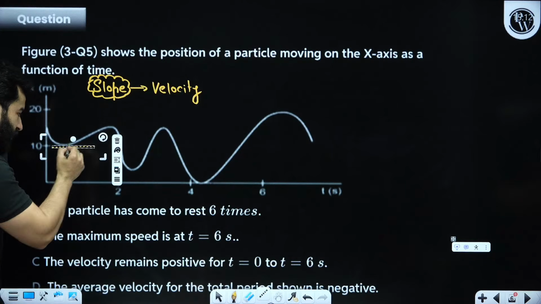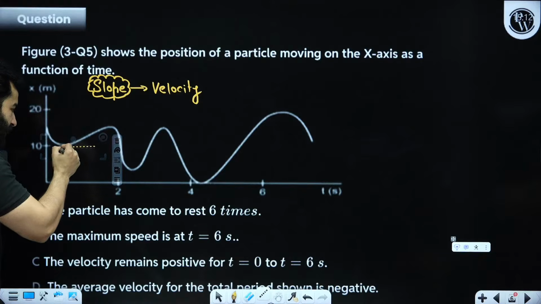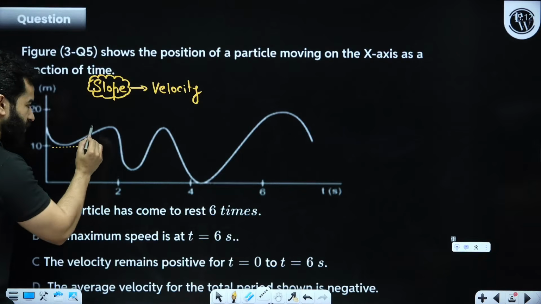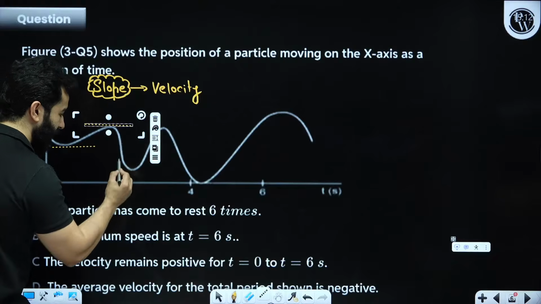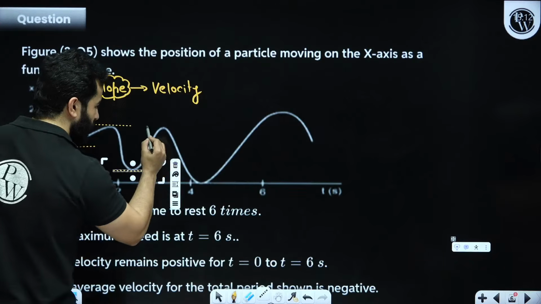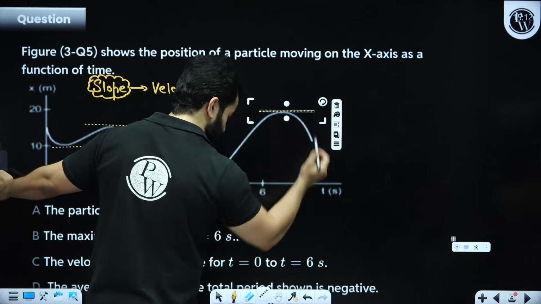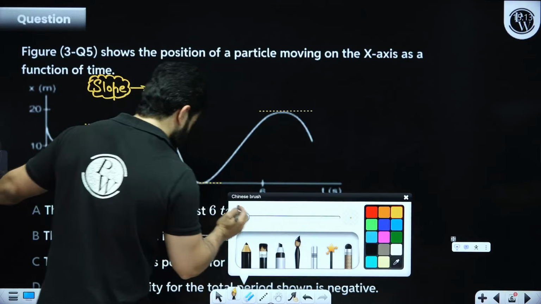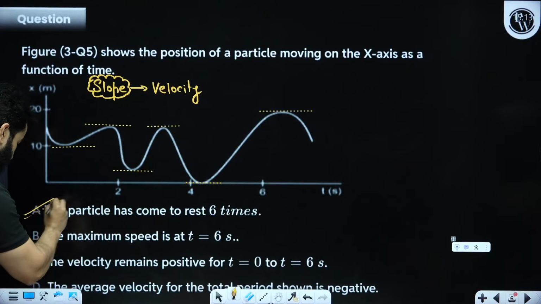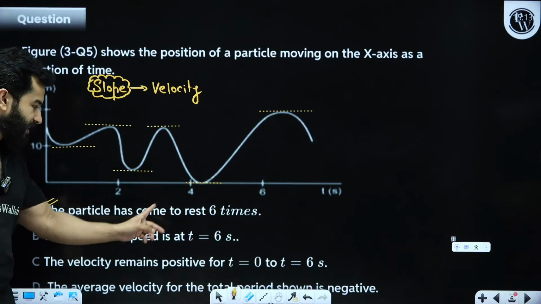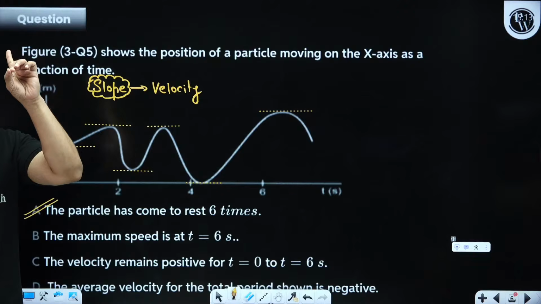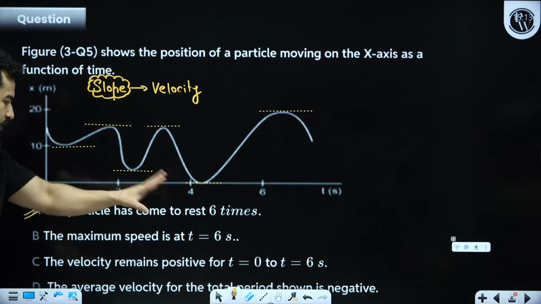Because it is changing direction. First it was decreasing, then it is increasing. That means once, then second time, third time, fourth time, fifth time, and sixth time. So I believe my first option is absolutely correct, that the particle has come to rest 6 times. Clear?